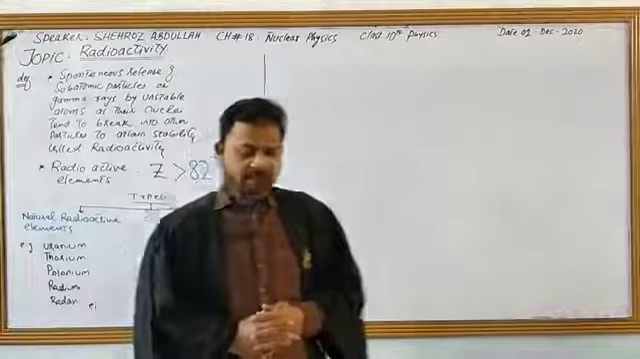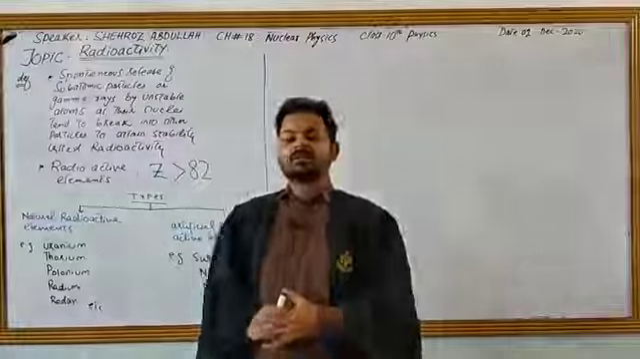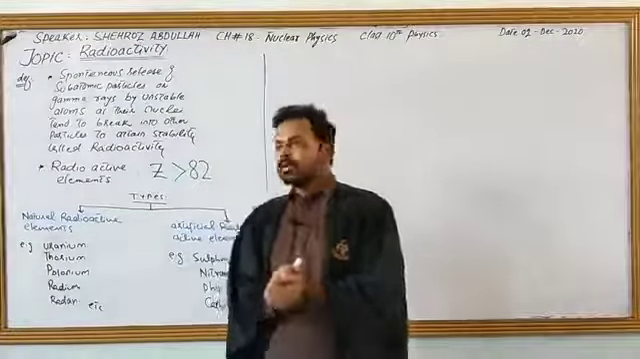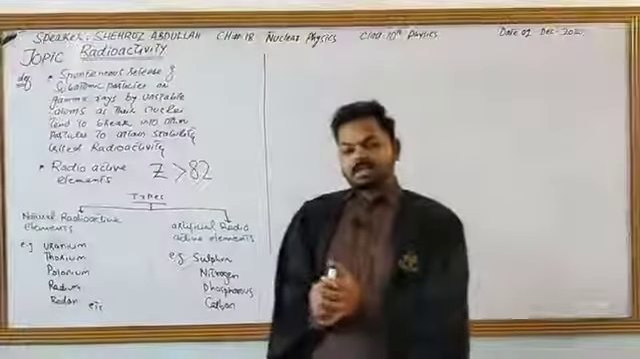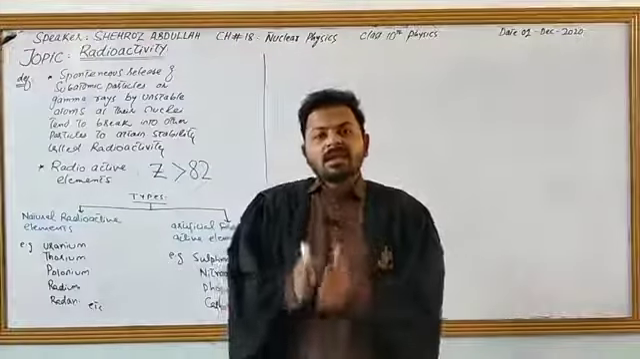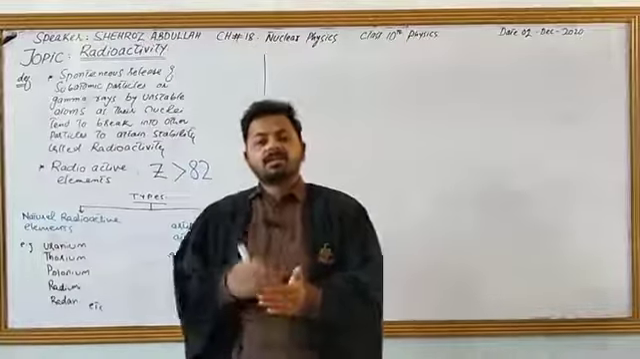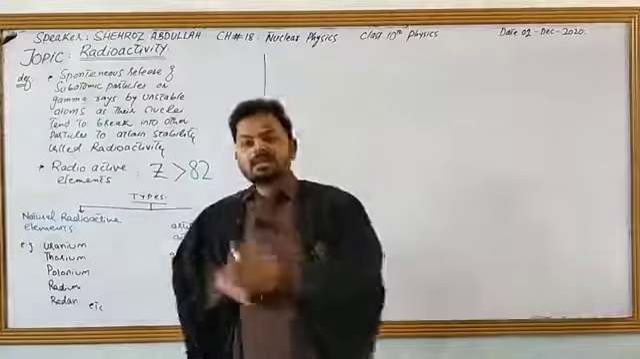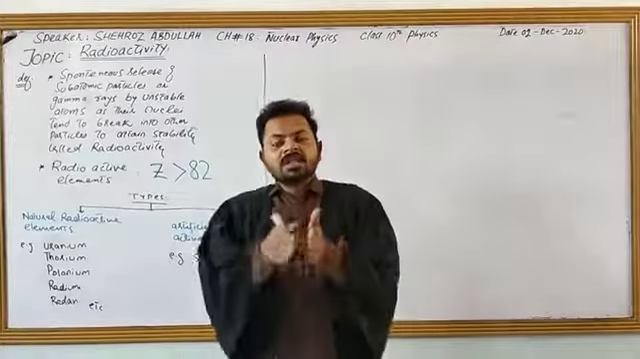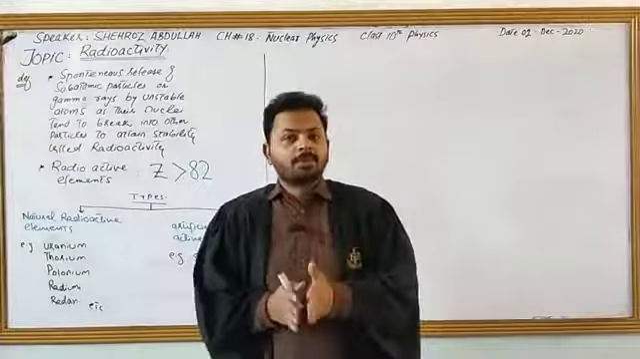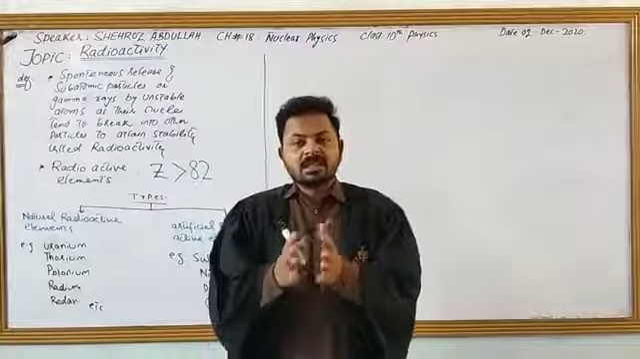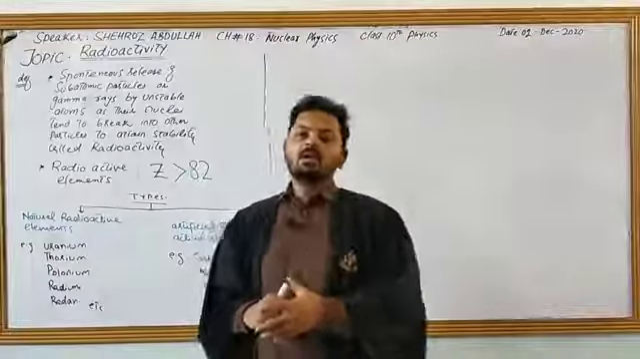And today we are going to discuss chapter number 18, nuclear physics, and the topic of our discussion is radioactivity. Radioactivity is that process in which an unstable nucleus releases some energy in the form of subatomic particles or in the form of gamma rays to get stability, known as radioactivity.